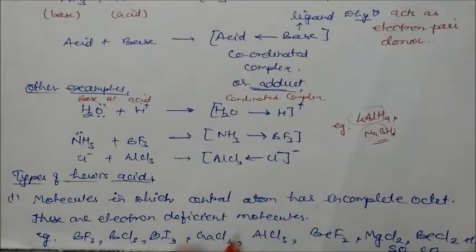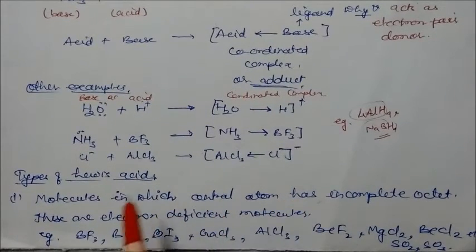Types of Lewis acids. Let us see which are the types. How can we define Lewis acids? Lewis acids are those molecules in which the central atom has an incomplete octet. So these are electron deficient molecules, like BF3, BCl3, BI3, gallium chloride, AlCl3, MgCl2, BeCl2, and also SO2, SO3. These are all electron deficient molecules, meaning the central atom has an incomplete octet. SO2 has some other features we will see, but it is also electron deficient.